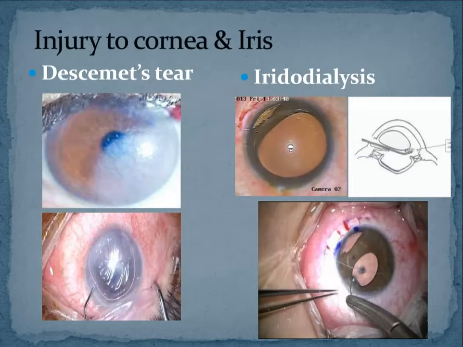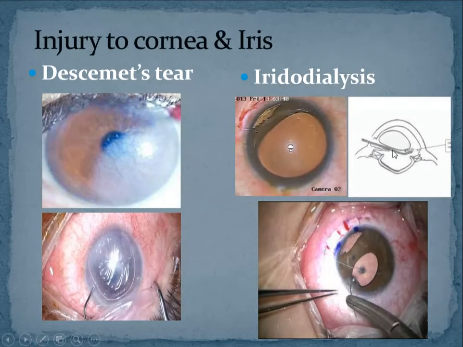First of all, how do we prevent it? By using sharp instruments. This possibility of a Descemet membrane tear occurs because of utilization of blunt keratomes. So that is about injury to cornea. Next thing is injury to iris.